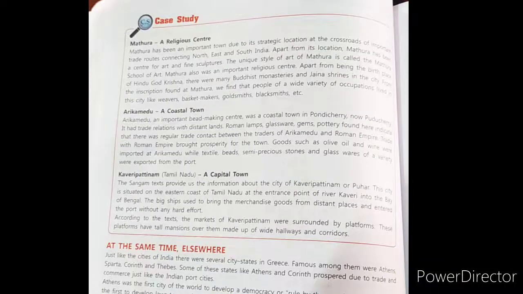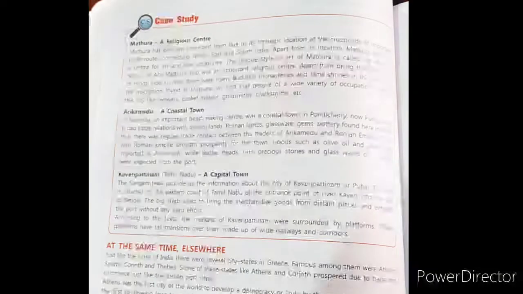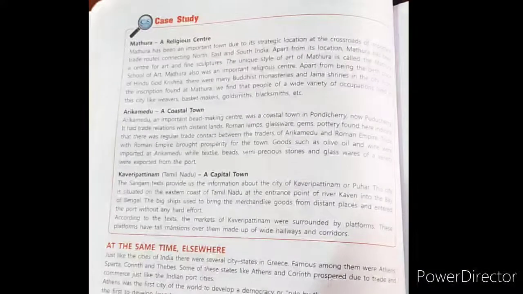This city is situated on the eastern coast of Tamil Nadu at the entrance point of the river Kaveri into the Bay of Bengal. The big ships used to bring merchandise goods from distant places and entered the port without any hard effort. According to the text, the markets of Kabiripattanam were surrounded by platforms. These platforms have tall mansions over them made up of wide hallways and corridors.